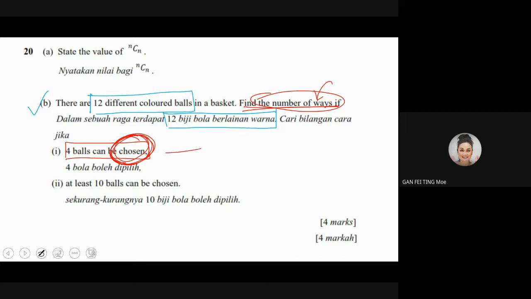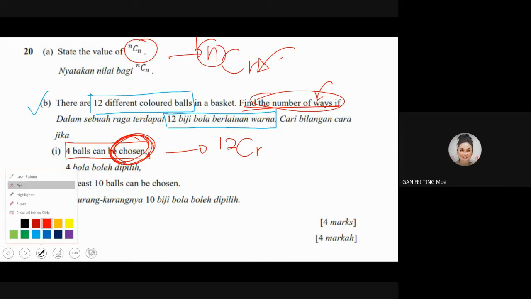So therefore, according to the formula, it is nCr. n is the number that is given to you. r is the number of places that you want. So for this case, it shall be 12Cr. Get your calculator and press nicely, everyone, together, with r as 4.